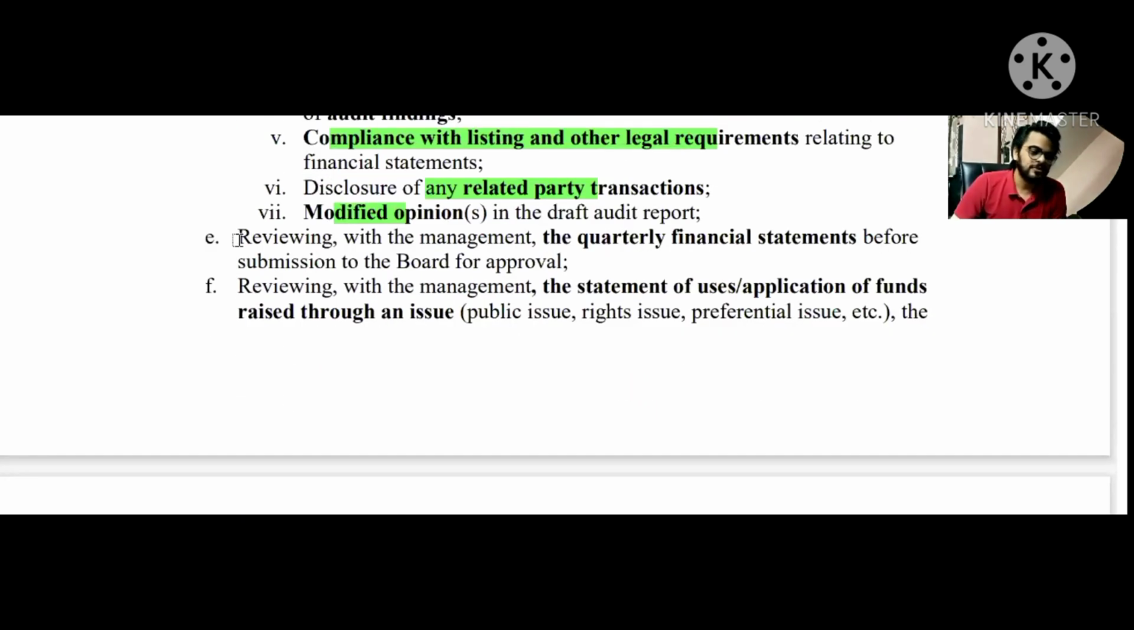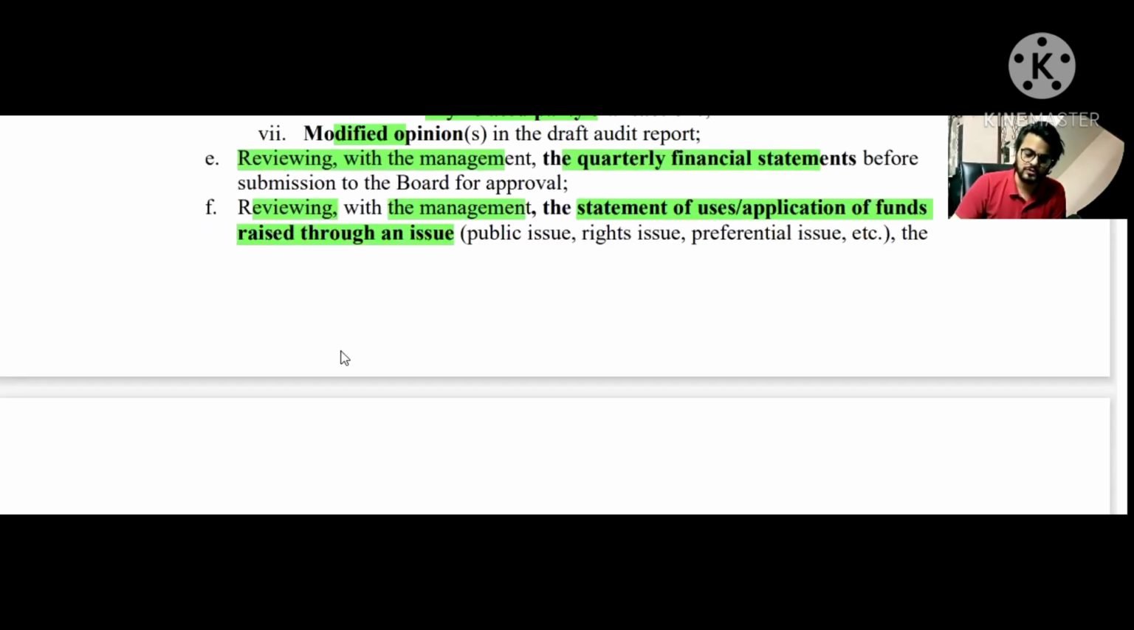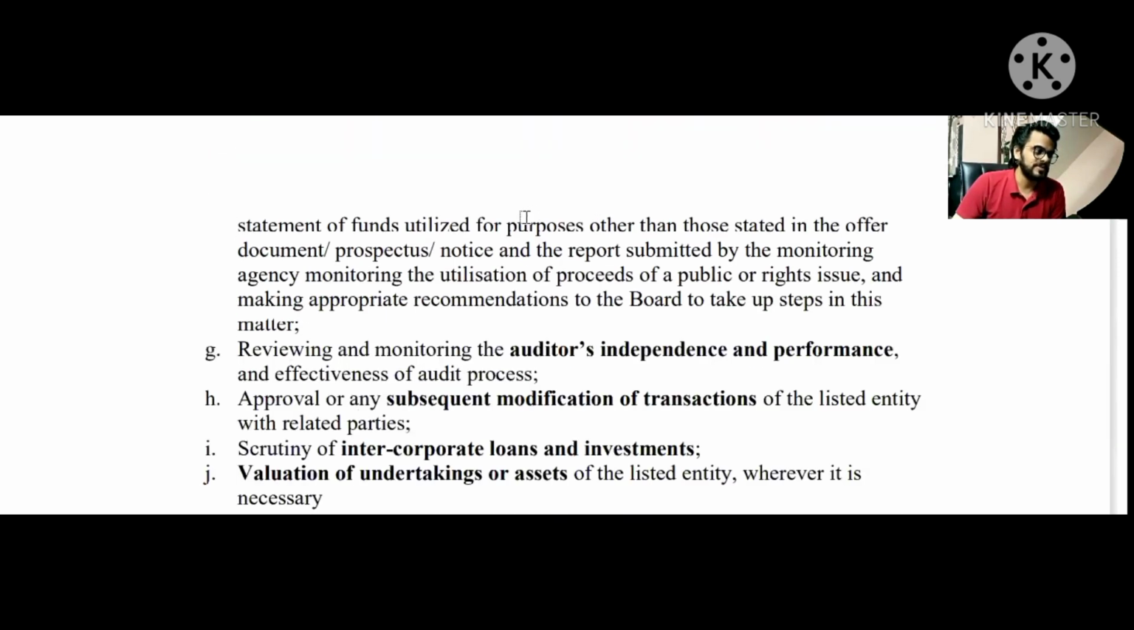All right. The fifth point is also about reviewing with the management the quarterly financial statement. The first one was about the annual financial statement, and the second one is about the quarterly financial statement. And the sixth point, basically, again, is the review with the management of the statement of uses or application of funds which are raised through the issue. So basically, if the issue of shares is done, then some amount is raised, and whether the same is applied for the purposes mentioned in the prospectus, and if not, then what? Then they will have to review the same. All right, the statement of uses and the application of funds basically.